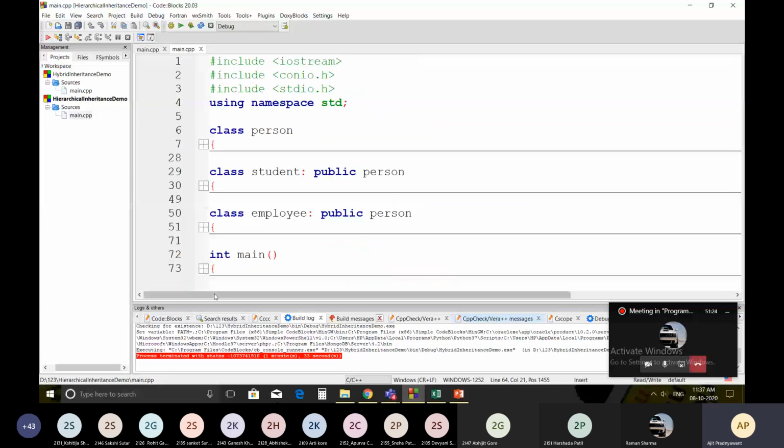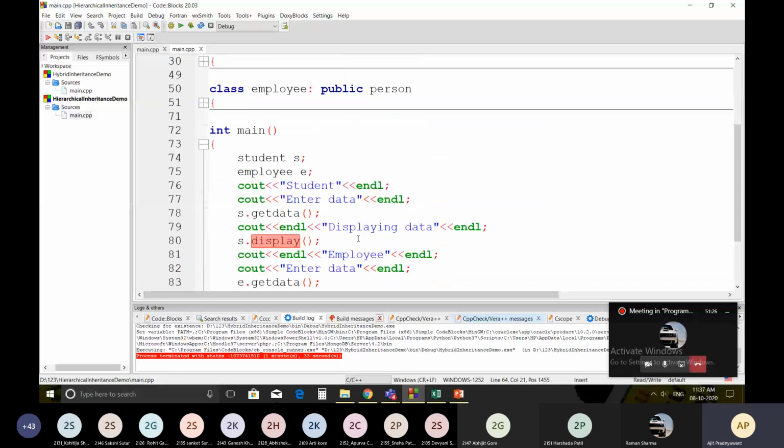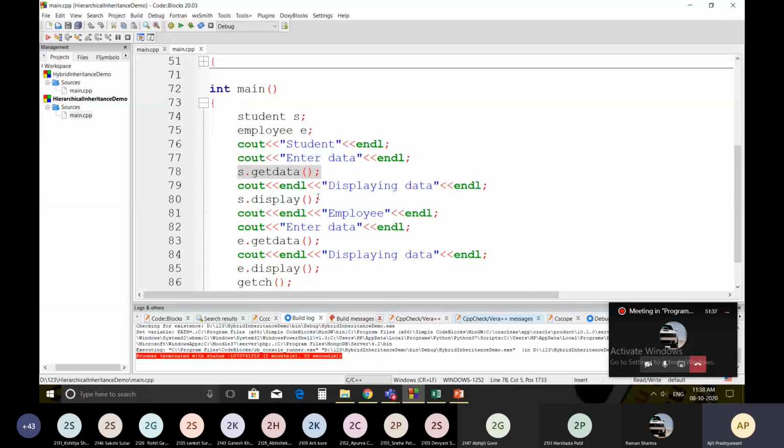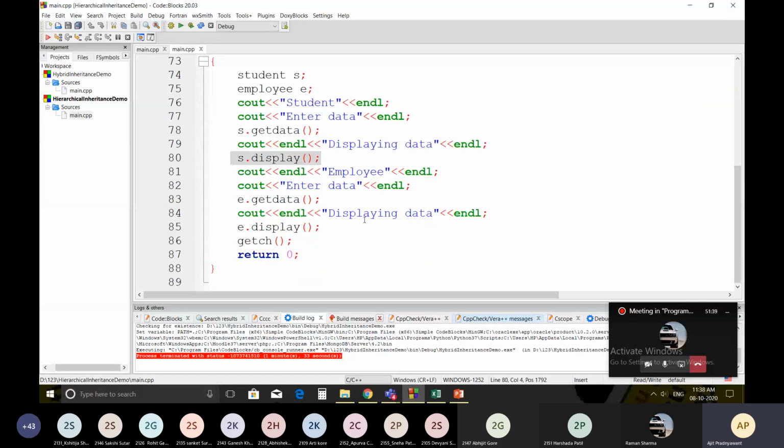And just see in the main, we have created the student S and employee A. We have taken the student data here, and then we have created the object employee to get the employee data, and at the end display will display the data.